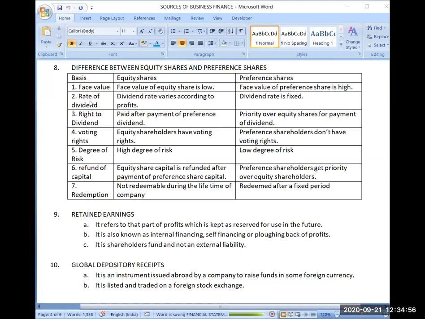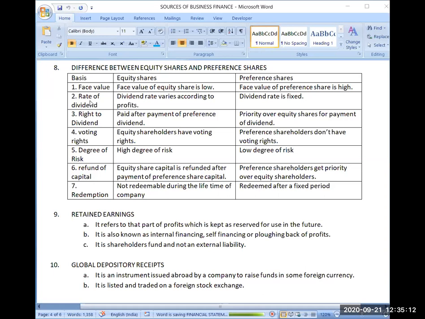So the topic for today is the difference between equity shares and preference shares. We have already completed the topic, but the differences we have to cover today. So see, the first difference is obviously face value. The face value of equity shares is generally kept low and the face value of preference shares is kept high.